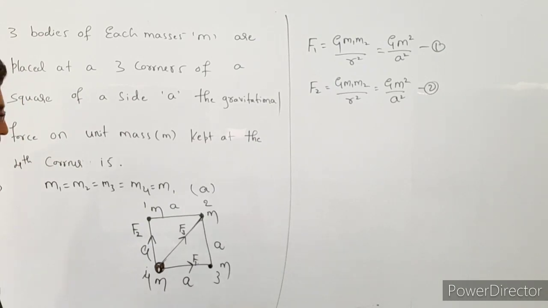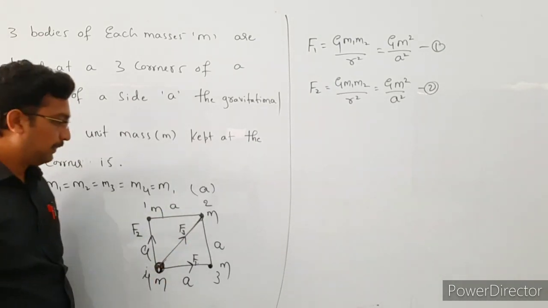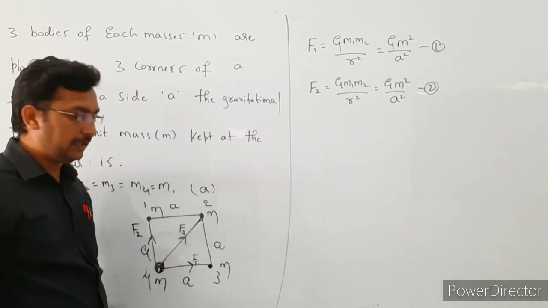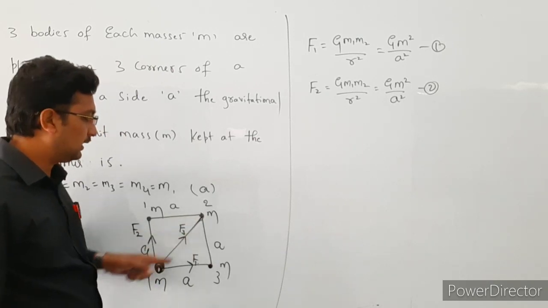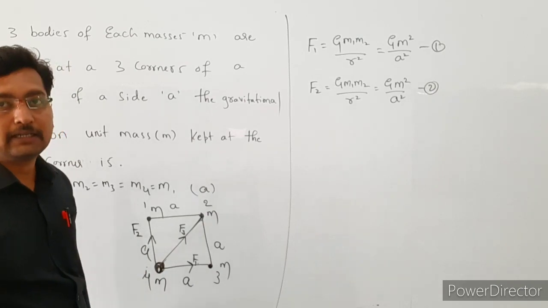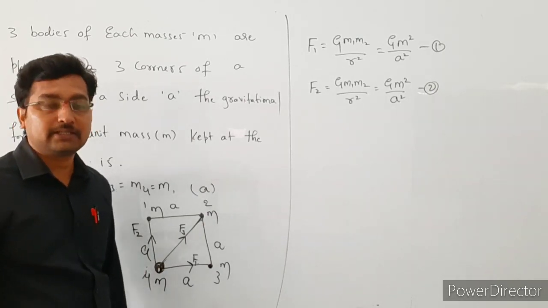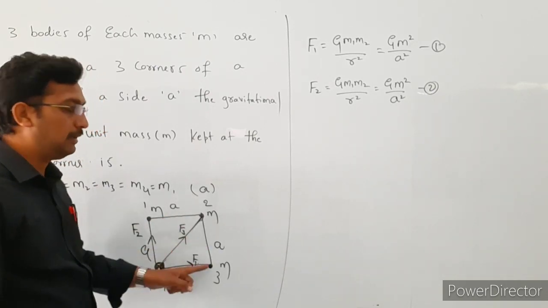The next one, F3 force. Okay, see here. This length is A and this length is A. Next we are going to find the length from the fourth particle to the second particle with the help of the Pythagoras theorem, that is AC square is equal to AB square plus BC square.